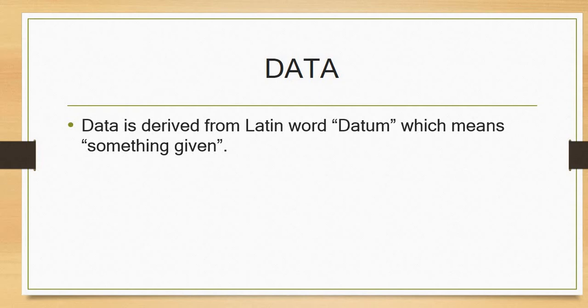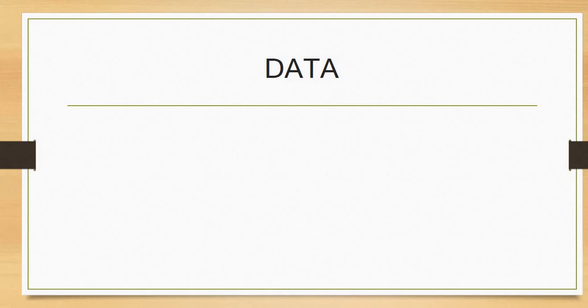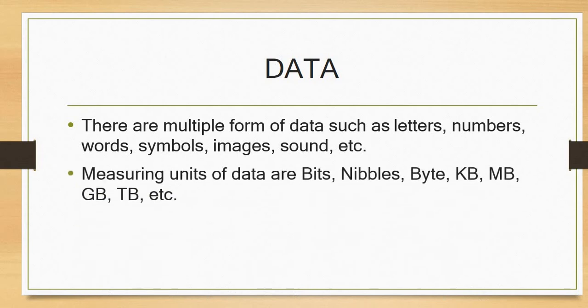Data can simply be explained as raw or unorganized facts and figures that are meaningless until processed and turned into something meaningful. Data comes in many forms, but the common ones are letters, numbers, words, symbols, images, sound, etc. The measuring units of data are bits, nibbles, bytes, kilobytes, megabytes, gigabytes, terabytes, etc.